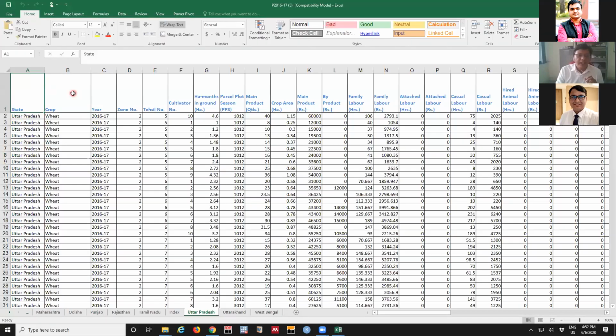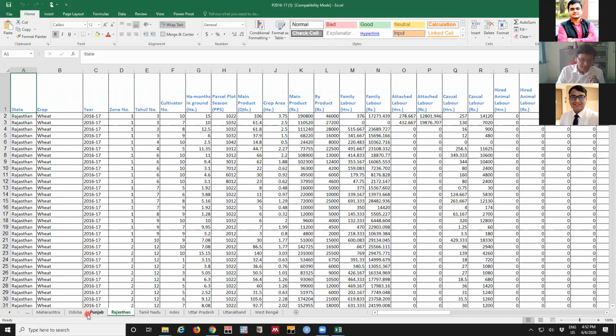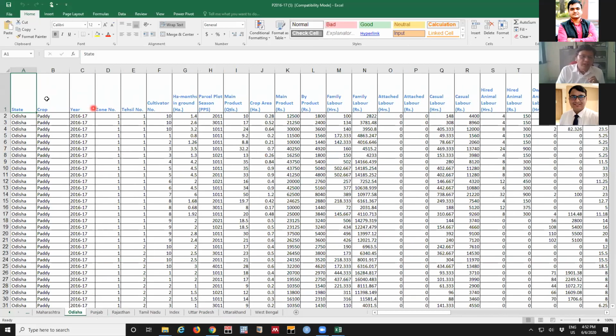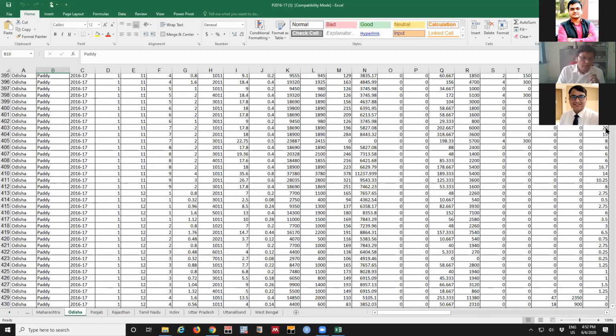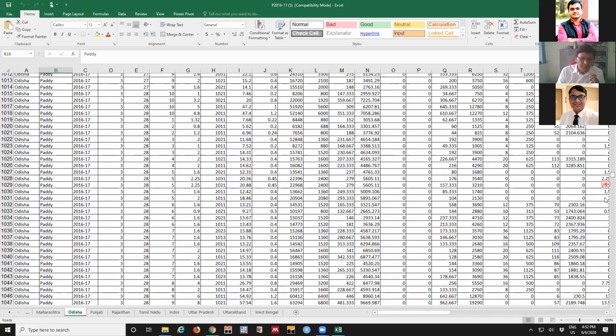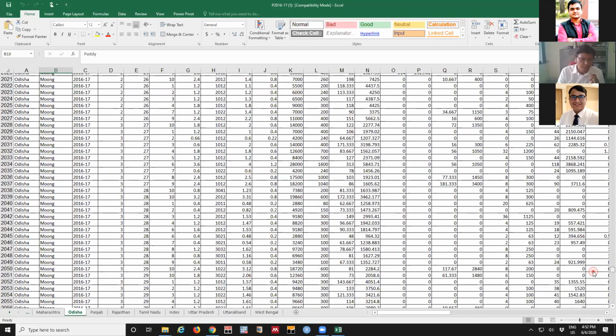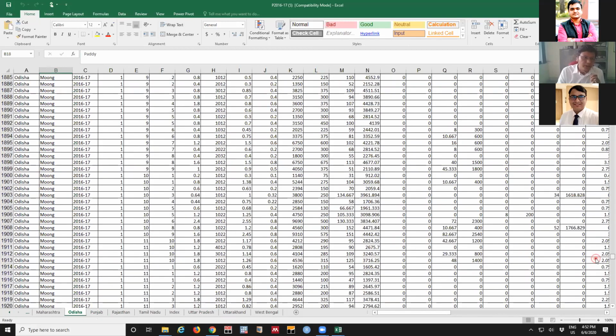Here you see a lot of information. You can see at the bottom, for each state there is separate information. They are just separate sheets, but all the variables are common for all the states. You see here, in particular, in case of Odisha, the first crop is paddy. If you scroll down, after paddy, there are other crops like Moong.